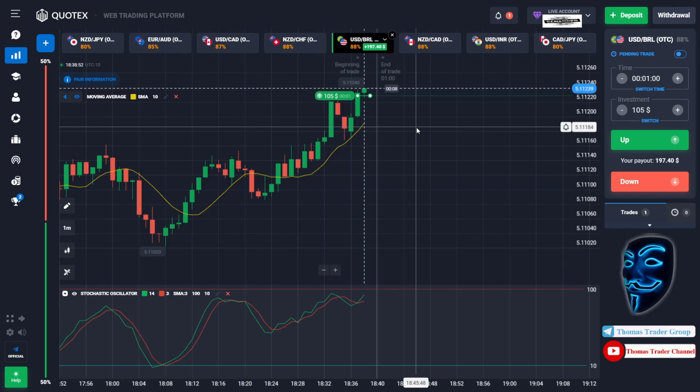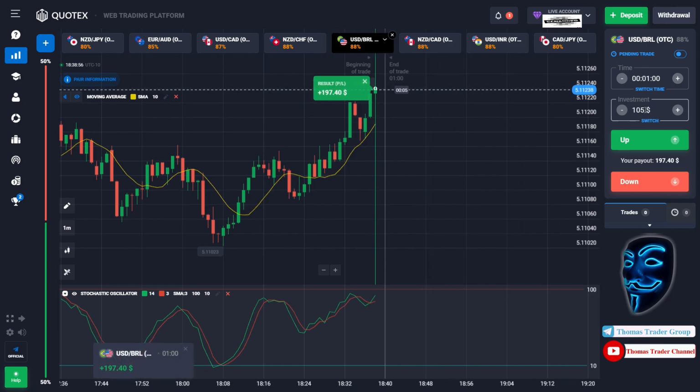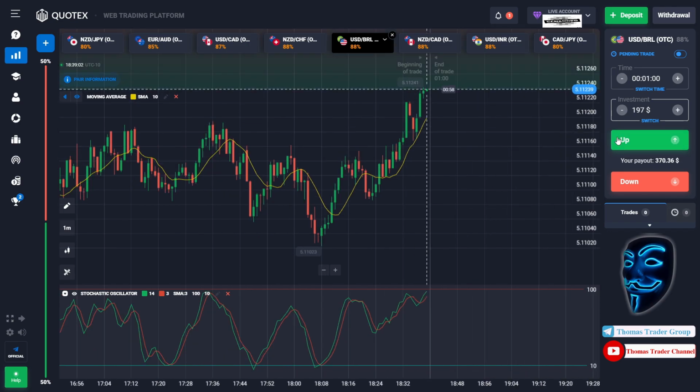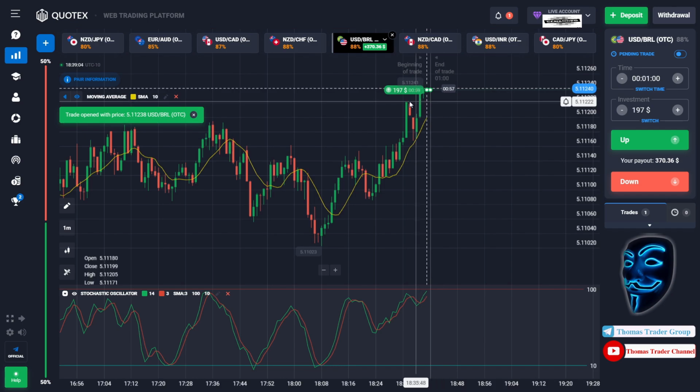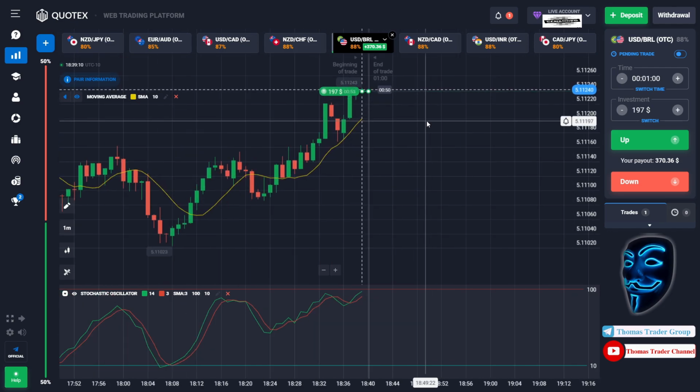We made a right prediction over here. We made a profit of $197. Let's change our investment into $197. And over here we still can open buy for 1 minute. After it breaks the resistance area, I'm sure that the market will still continue the bullish trend. Let's prove it and let's wait till the end of our trade.